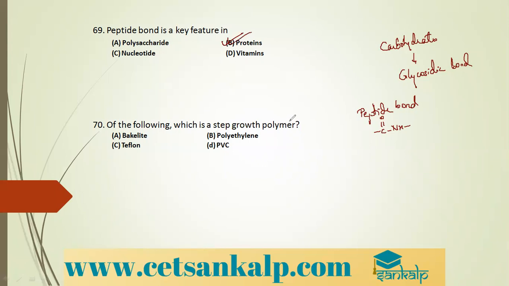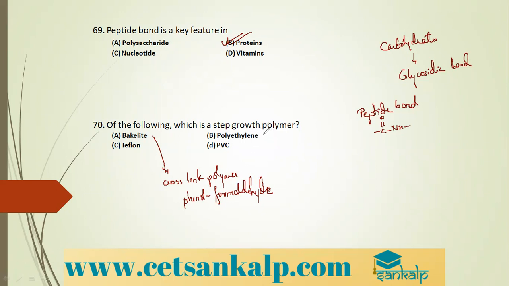Of the following, which is a step growth polymer? Step growth means condensation polymerization with intermolecular elimination. The first option is bakelite. Bakelite is an example of condensation polymerization where you get a cross-linked polymer of phenol and formaldehyde. Hence, it is also called phenol formaldehyde polymer. Please remember that condensation polymerization occurs when the two monomers have functional groups. When there is a functional group, there will be intermolecular elimination.